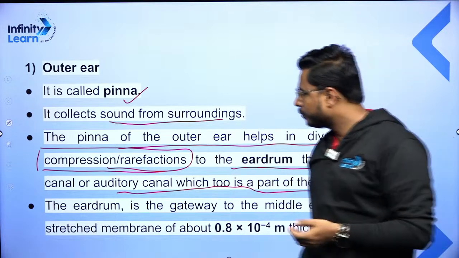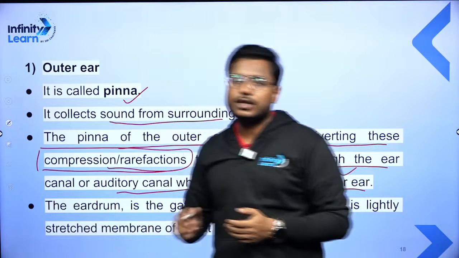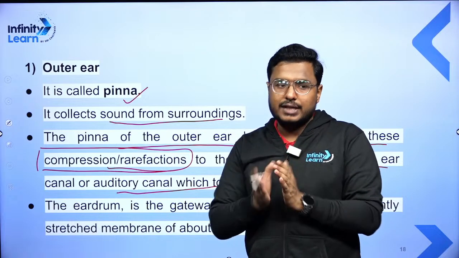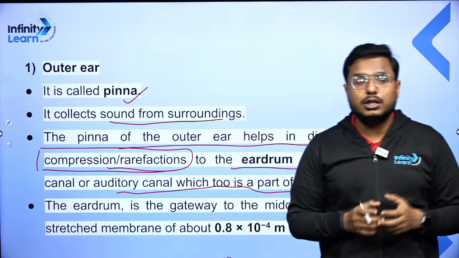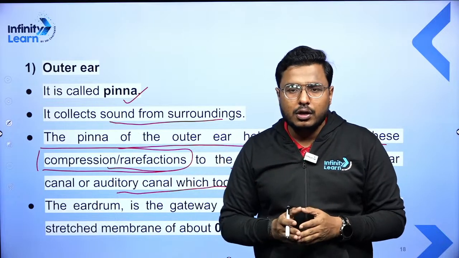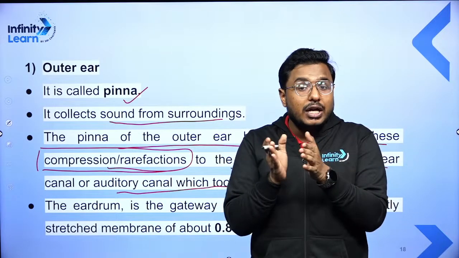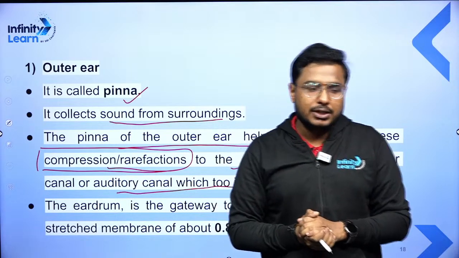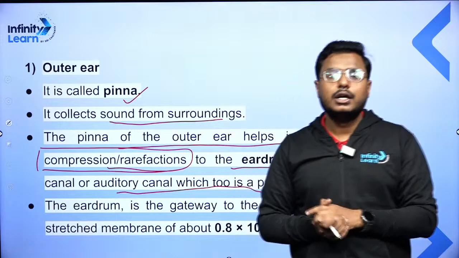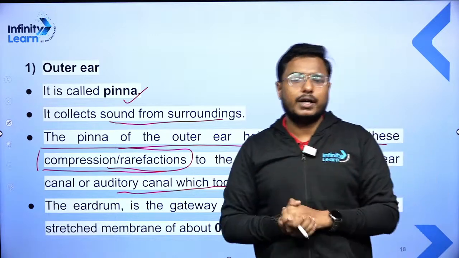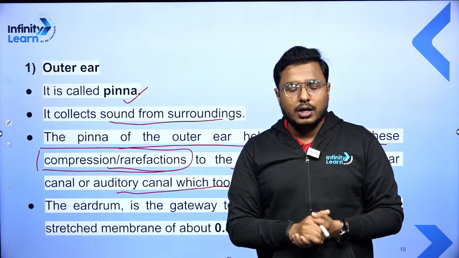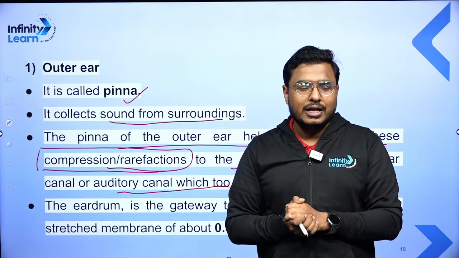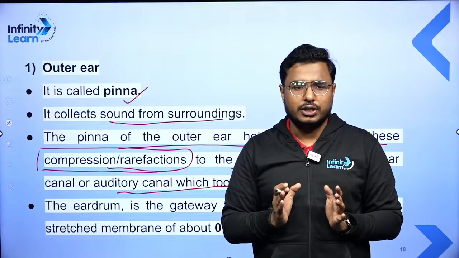Okay. If I'm talking about compression and rarefaction, students, compression is something like the word made up of compress, right? So when the air particles or air molecules or any other medium particles come closer to each other than the normal condition, that is compression. The region where the particles are close to each other. Very good, Shrishti. Very nice. Rarefaction is when they are far from each other than the normal condition. Compression is the region of high pressure, correct? And rarefaction is the region of low pressure, right?